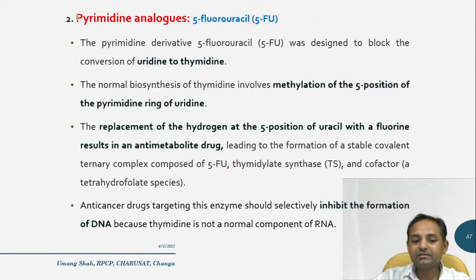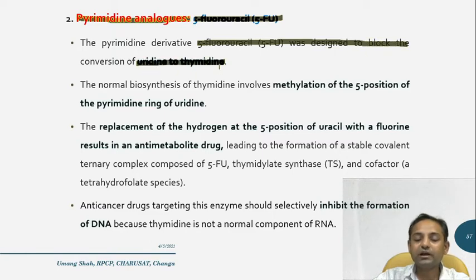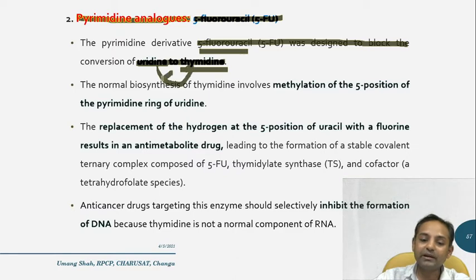Now second is pyrimidine analogues, where the drug is 5-fluorouracil. 5-fluorouracil was designed to block the conversion of uridine into thymidine. If the 5 position of the uridine is unsubstituted, then it is easily converted into thymidine. But if the 5 position is substituted with a fluorine group, then uridine to thymidine conversion can be blocked.